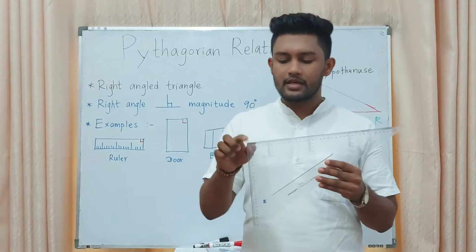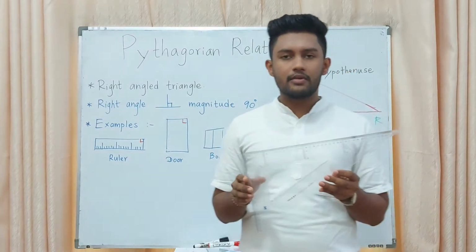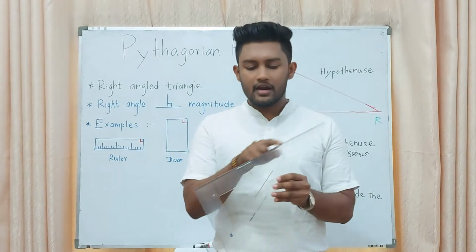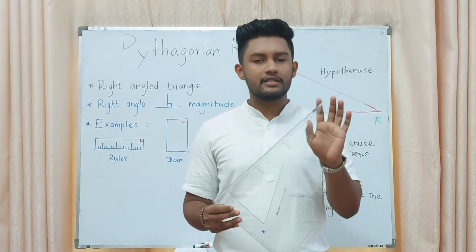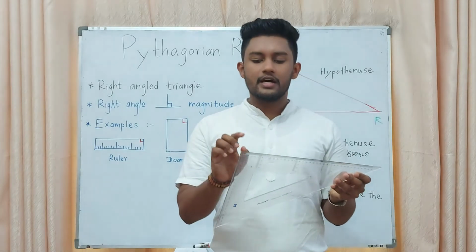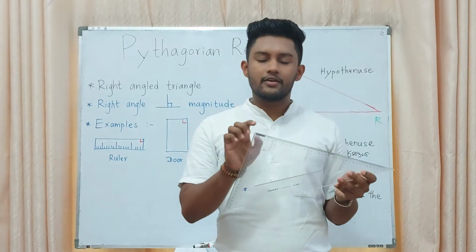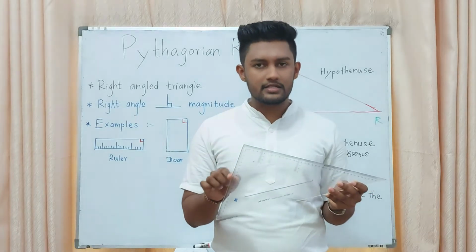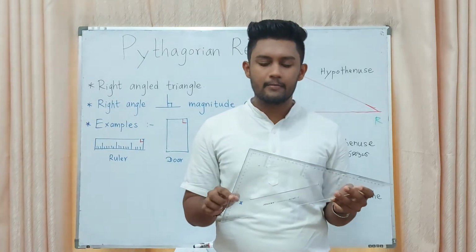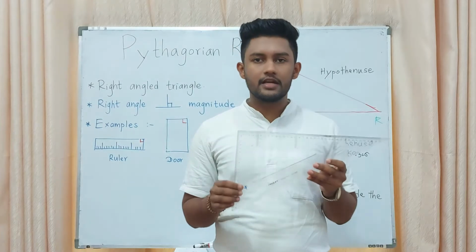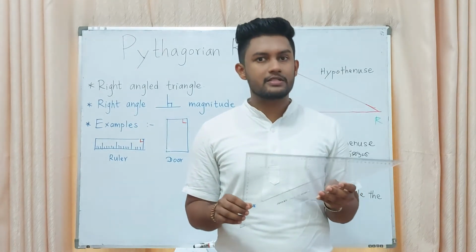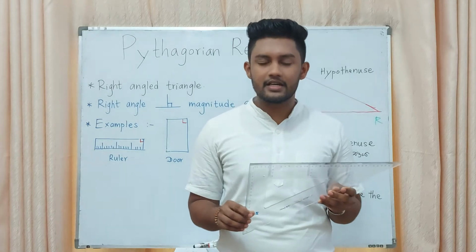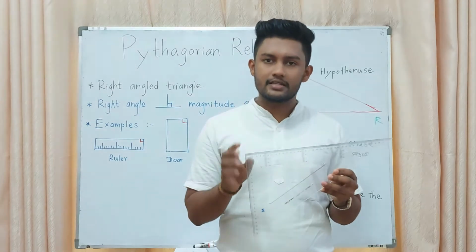See here. When you consider a triangle, there are three sides. It is a closed plane figure. Then there are three angles. In a right angle triangle, one angle is 90 degrees, or a right angle. Here the Greek mathematician Pythagoras was discussing a right angle triangle, its sides and angles.